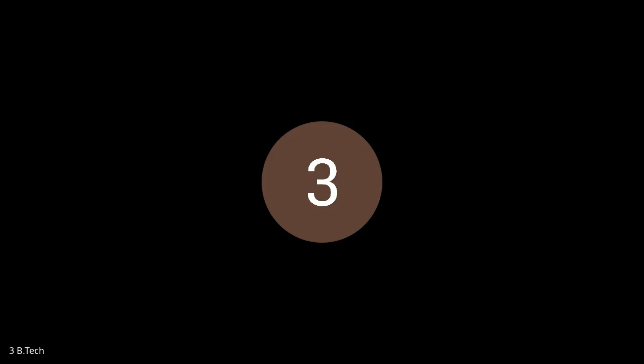Most circuits here use the common emitter configuration, so we need to remember this relation only: beta equals IC by IB. In common emitter, the collector is the output terminal and the base is the input terminal. From that we got this relation, beta equals IC by IB, and the voltage relations are as usual.